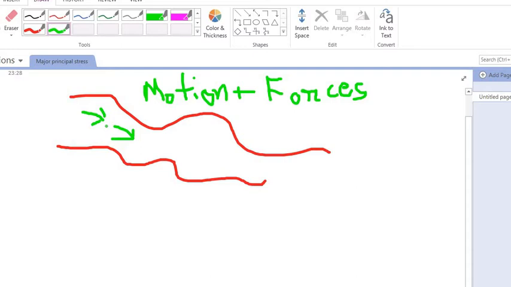So what are those forces? When I consider these forces, then I will say that is fluid dynamics.